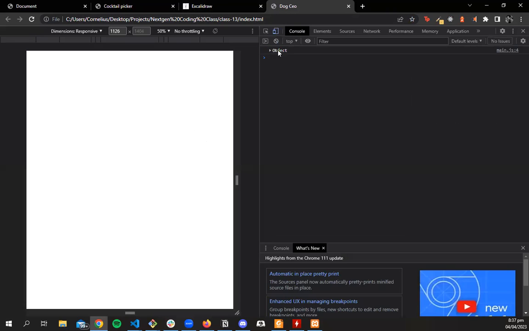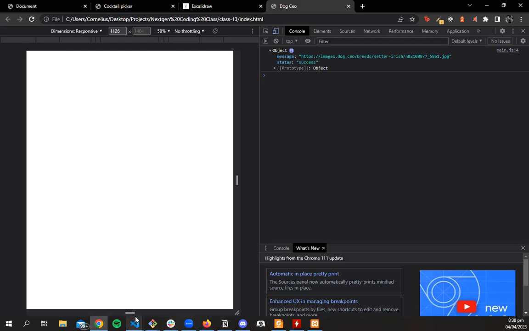Okay, so we can see that it has returned an object. So let's open the object and see. The object says that message status success. So it means that what we did was successful. So the message is it returned a dog image.